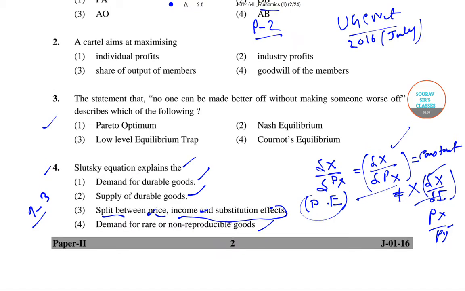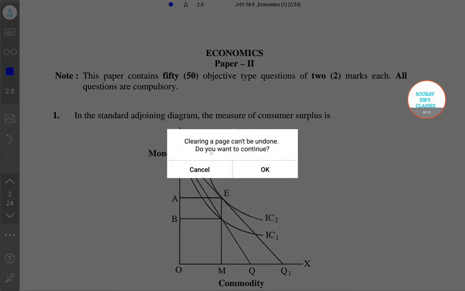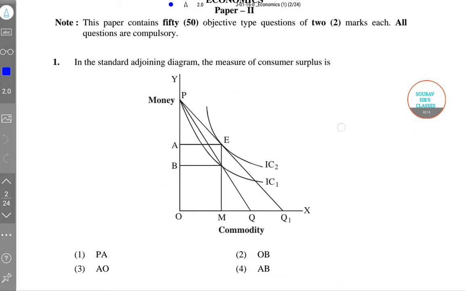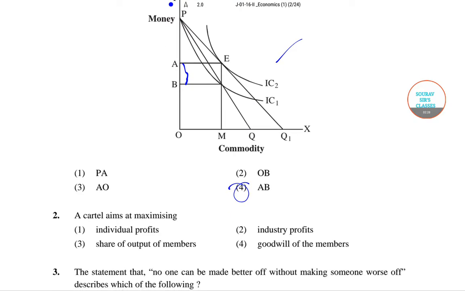So now I'll simply go through the other questions that I have done so far before I proceed further with question number 5. In question number 1 it was given, we have to measure the consumer surplus from this diagram. So we know the consumer surplus is this portion, that is AB. So option 4. Now we come to this: a cartel aims at maximizing. 4 options are given, out of which we know the right answer is industry profit. So a cartel always aims at maximizing industry profit.